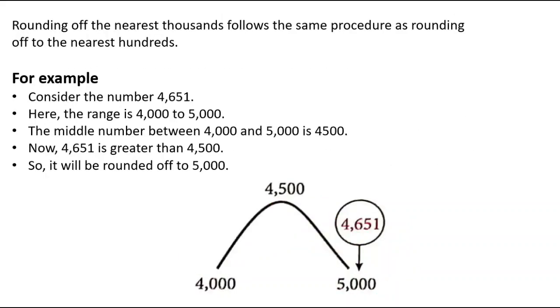Rounding off to the nearest thousand follows the same procedure as rounding off to the nearest hundred. For example, consider the number 4651. Here the range is 4000 to 5000 and the middle number between 4000 and 5000 is 4500.